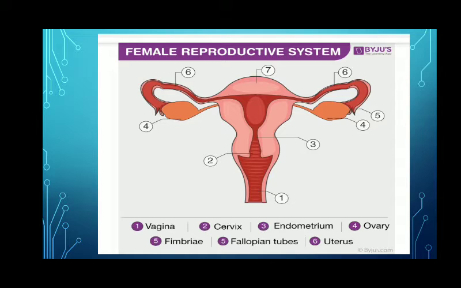And the function of ovaries is to make mature female sex cells and female gametes that are known as ova or eggs. And these ovaries, they also make female sex hormones like estrogen and progesterone.